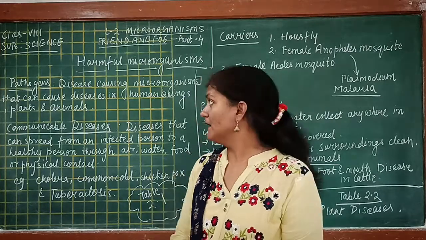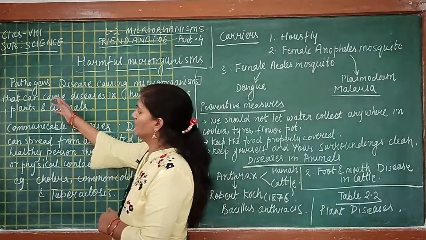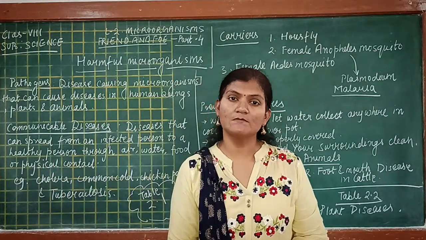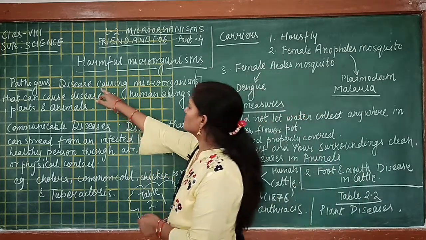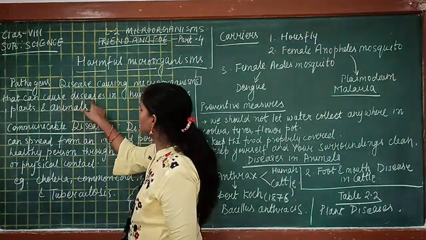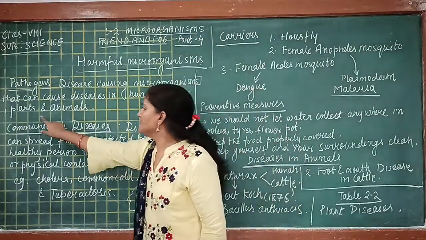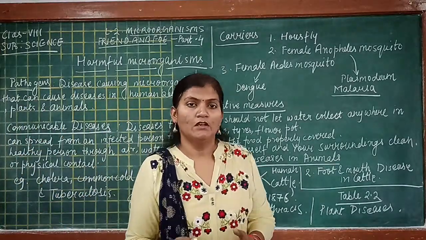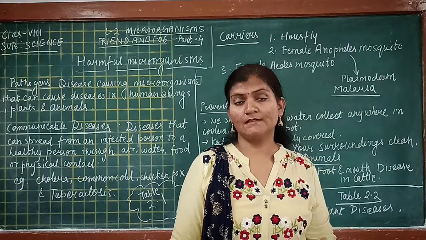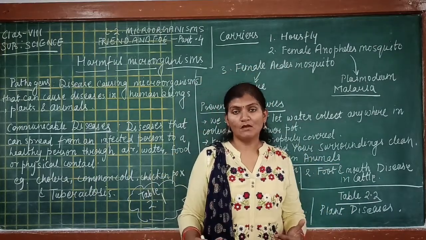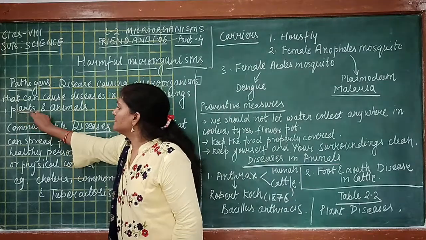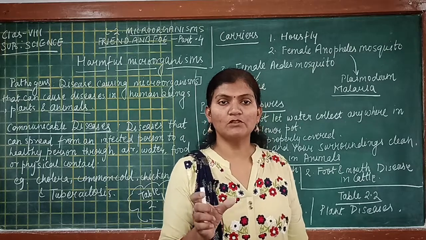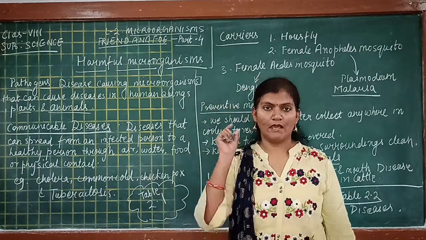So students, we will start with the word pathogen. Students, all the microorganisms which cause diseases are known as pathogens. The disease-causing microorganisms that can cause diseases in human beings, plants and animals are known as pathogens. So not only do microorganisms cause diseases in human beings, they also cause diseases in plants and animals, and hence there is a word for it. Pathogens are the disease-causing microorganisms.